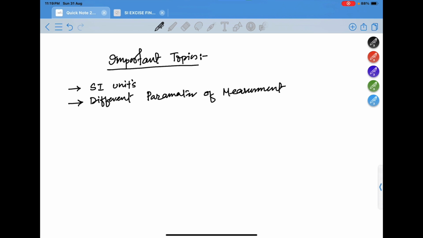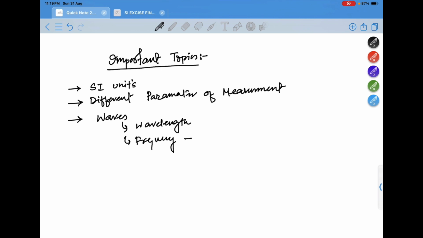Then, topic wise, a very important topic is waves. In waves you should know the difference between waves, wavelength, and frequency. Then you should know the formula for the same. Then you should know bandwidth.